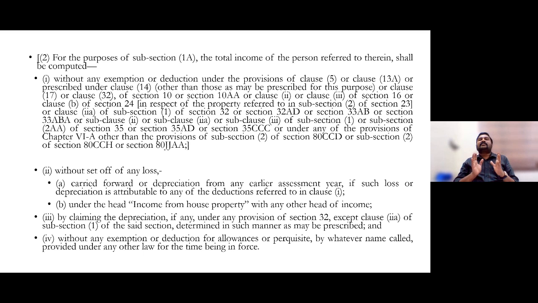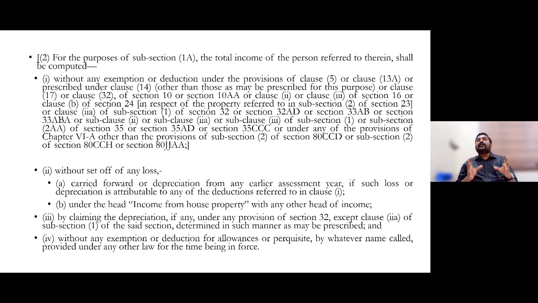So on that basis, definitely yes, you have to select whether it is old or new, whichever is beneficial to you. Say this year the new scheme was more beneficial to you, you go for new. Next year, if it is old, go for old. This swap would be applicable only for those persons who are not having income from business or profession. If you are only a salaried class person, or you are having property income, or income from other sources, capital gain, and no income from business or profession, then definitely yes, year by year you can swap. New to old, old to new, definitely yes, you can swap.